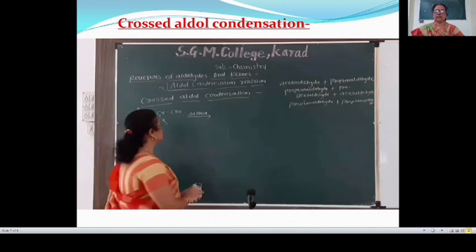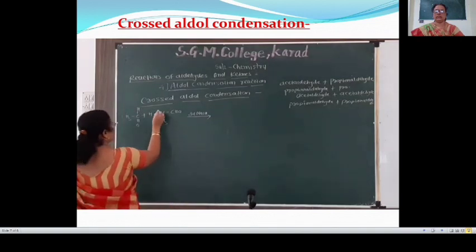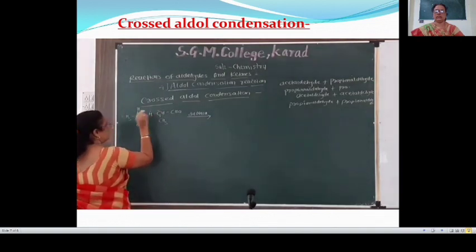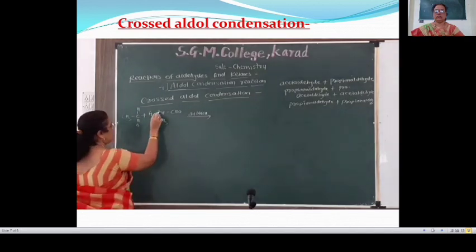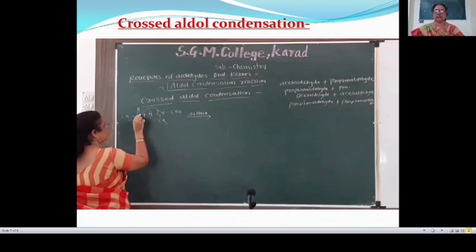This is the alpha carbon atom, and this is the alpha hydrogen atom. The alpha carbon atom of one molecule gets attached to the carbonyl carbon atom of another molecule, and the alpha hydrogen migrates towards the carbonyl oxygen.